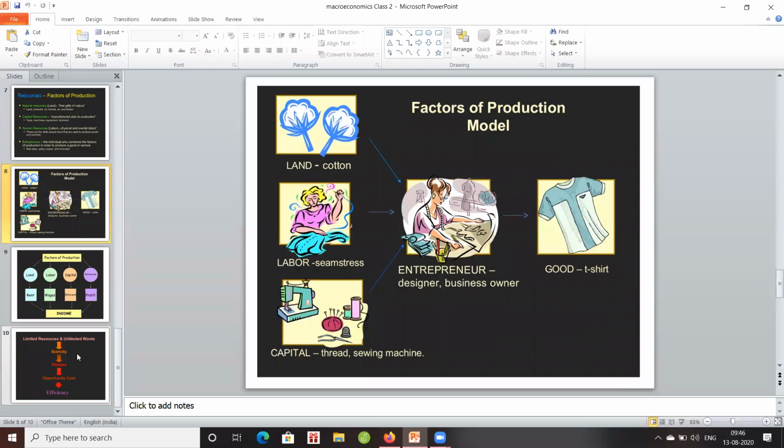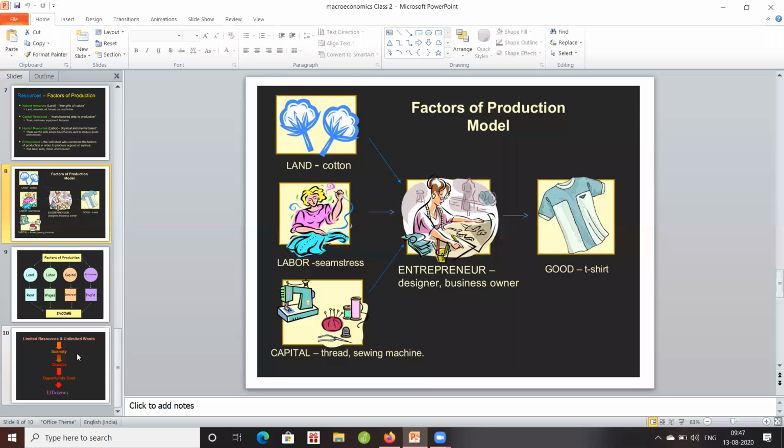For example, in a land, cotton is produced. That cotton can be converted into thread by the labor force. That thread we are using in the machine and we are producing cloth. That cloth will be transformed into a t-shirt. That is the entrepreneur, he is a designer.